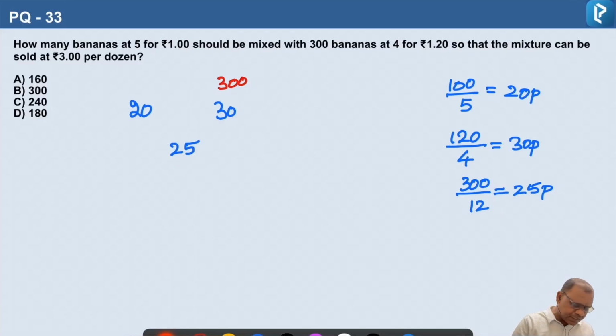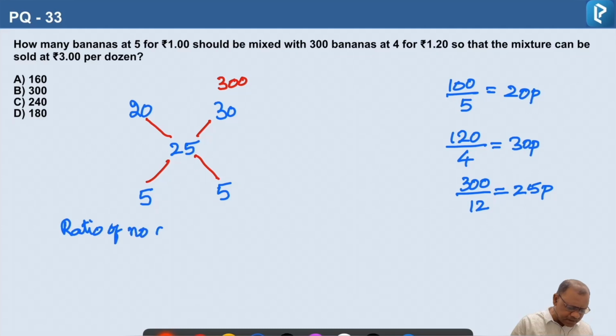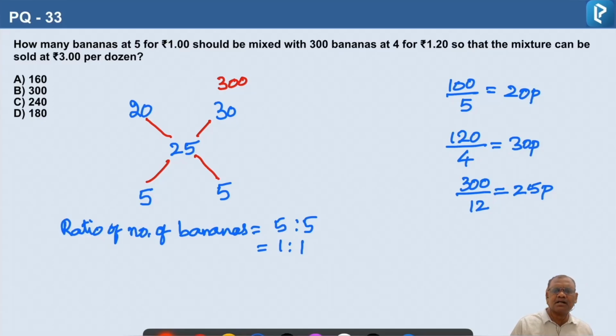So draw the allegation and find the differences. 25 minus 20 is 5. 30 minus 25 is also 5. So the ratio of the number of bananas is 5:5, which is nothing but 1:1. That means the number of bananas is equal in both cases.